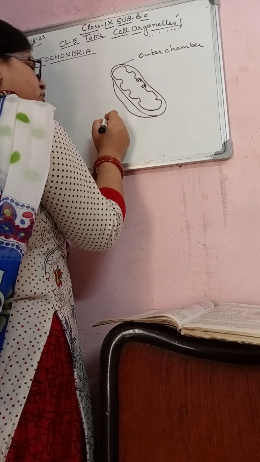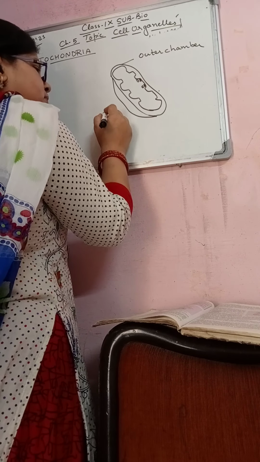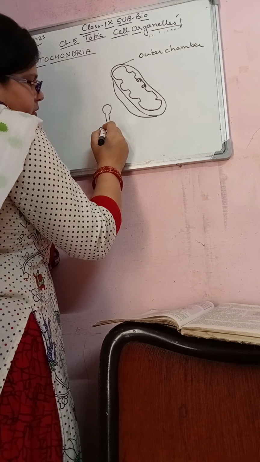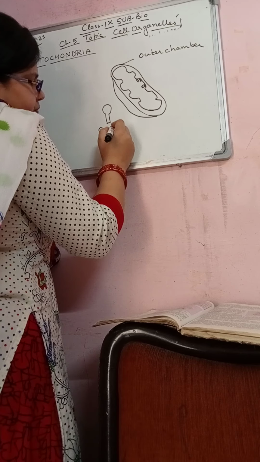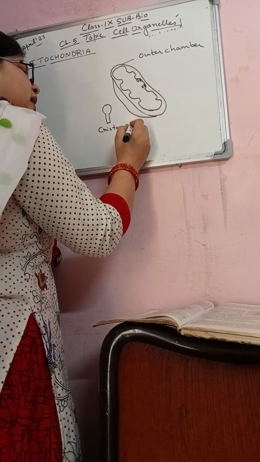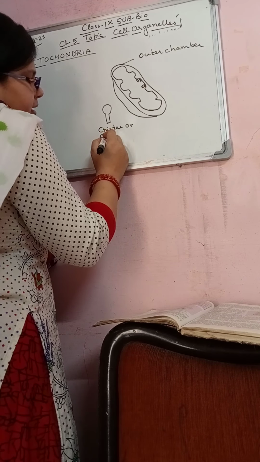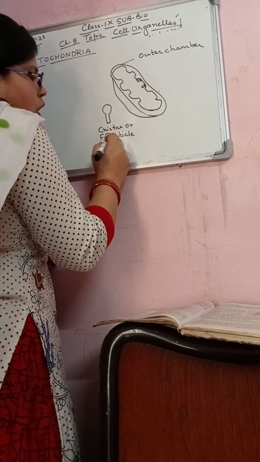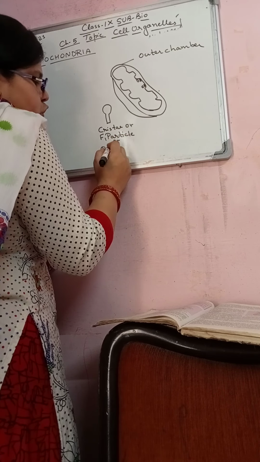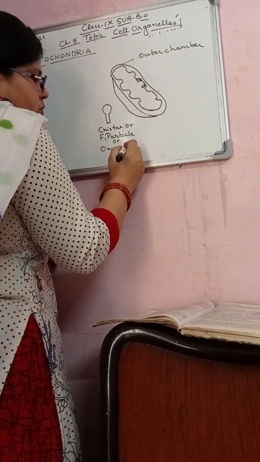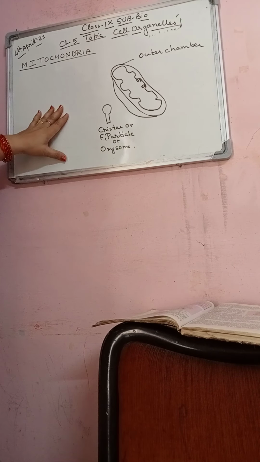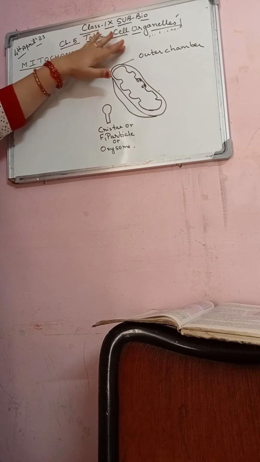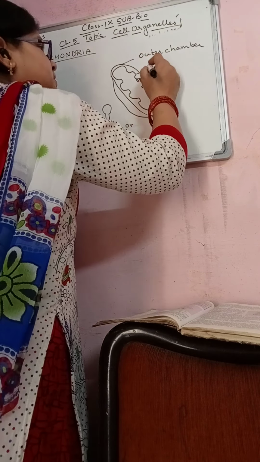Look at this diagram of the cristae I am making here. This is the diagram of the cristae. Cristae is also known as F1 particle or oxysome. Now I am telling you about the double membrane structure having an outer chamber and the inner chamber, students.